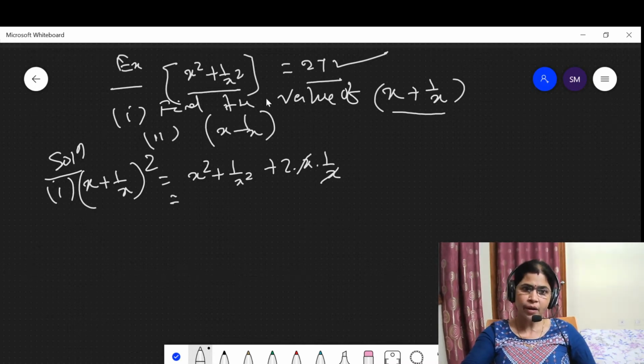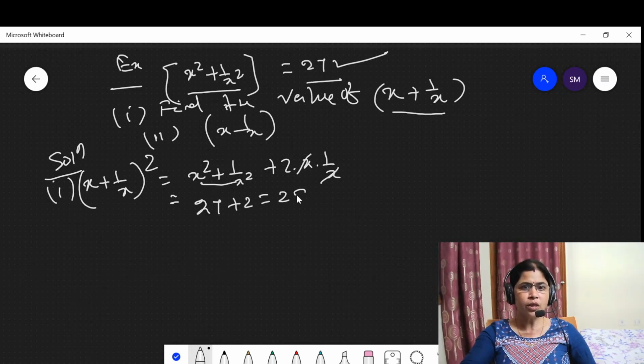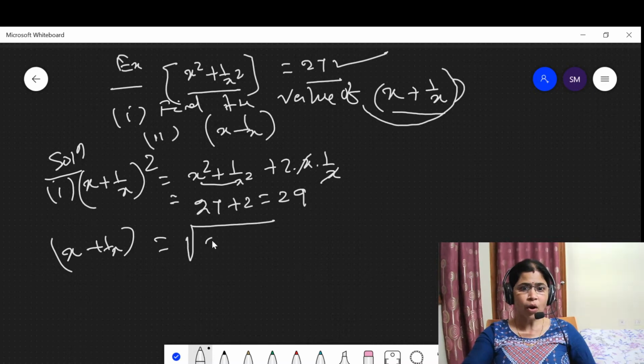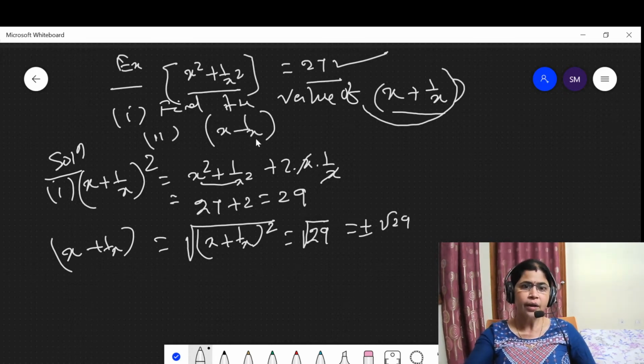Put this here: 27 plus 2, which is equal to 29. But you have to find the value of x plus 1 upon x, which is the square root of x plus 1 upon x whole square, which is equal to the square root of 29, which is plus or minus root 29. Okay. Then you have to find x minus 1 upon x. Now let us solve.